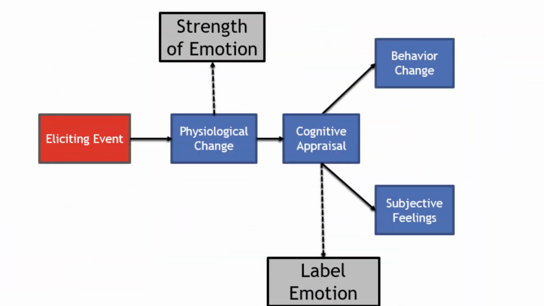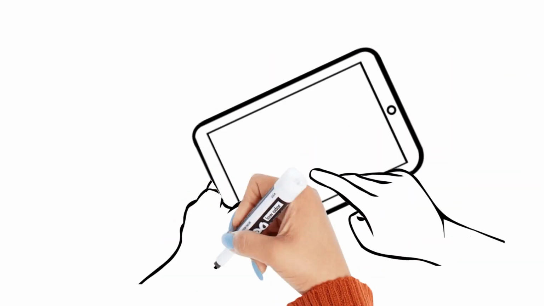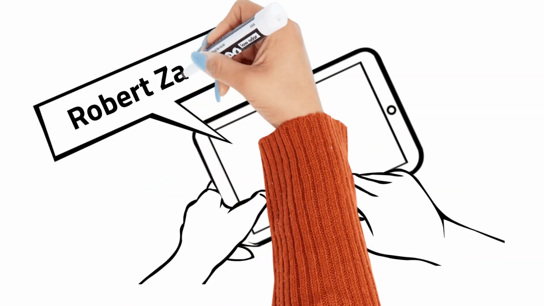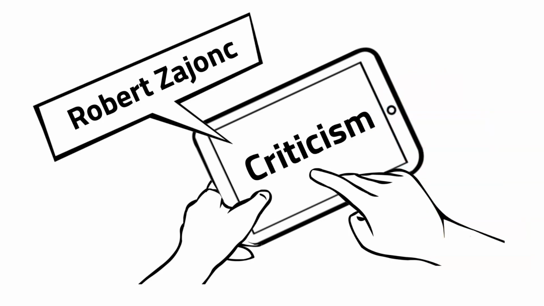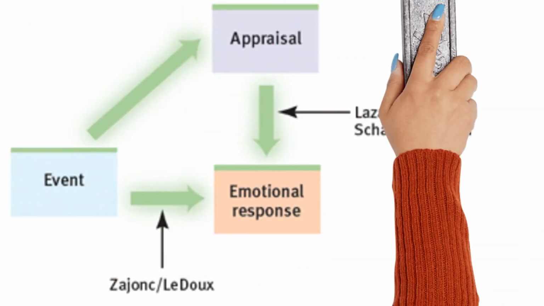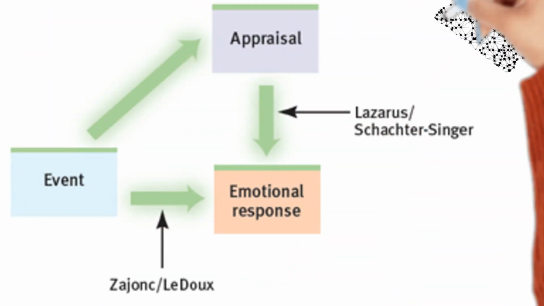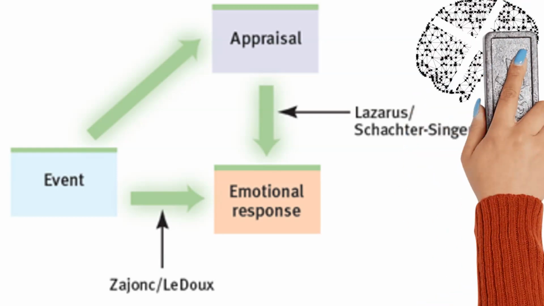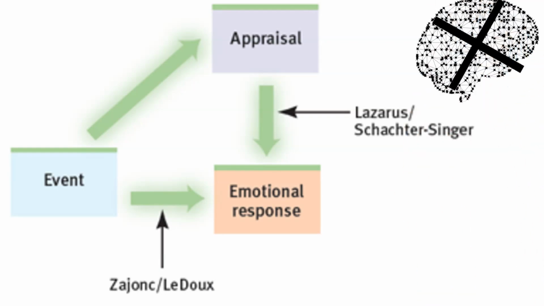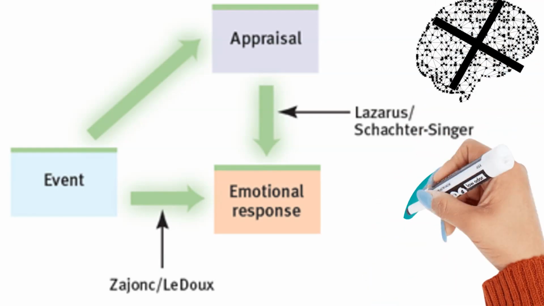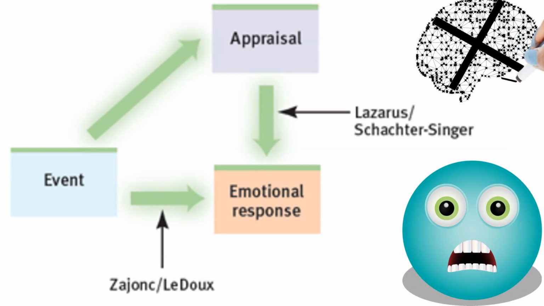As a critique to the Schachter-Singer theory of emotion, Robert Zajonc and Lazarus put forward their own theories of emotion. According to Zajonc, cognition or labeling of the bodily arousal is not at all necessary to precede emotions. He noted that our emotional reactions are sometimes quicker than our interpretation of the situation, so we feel an emotion before even we think about it.